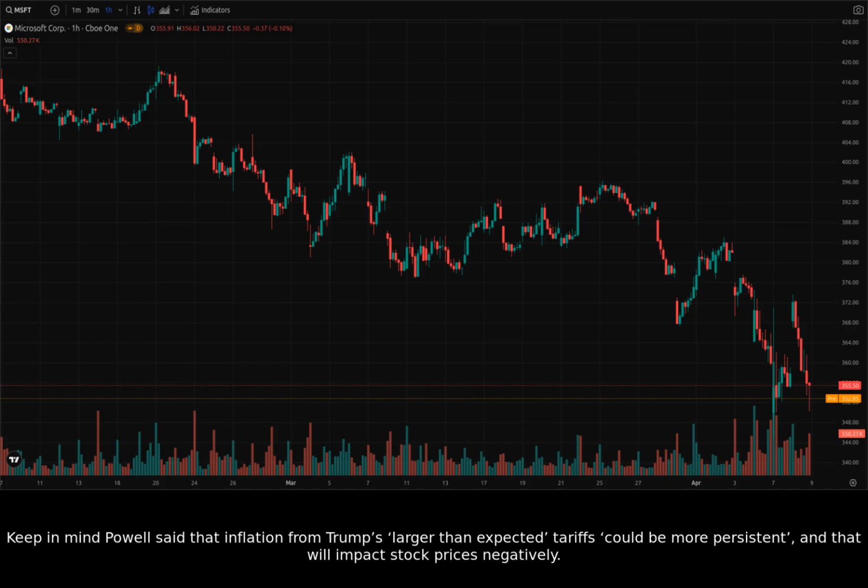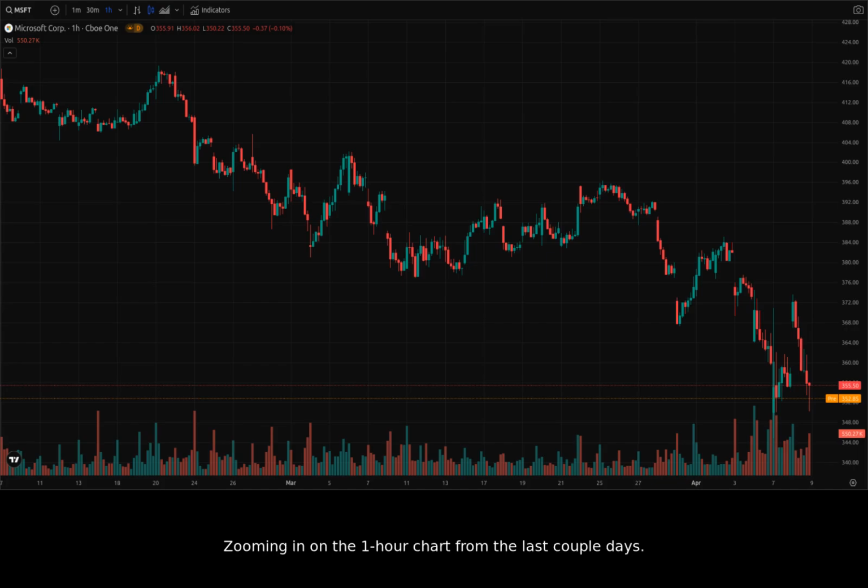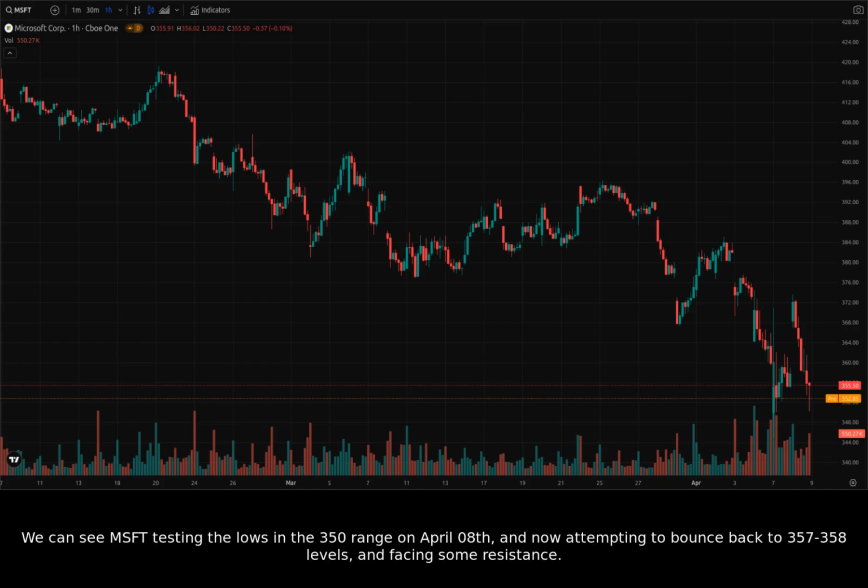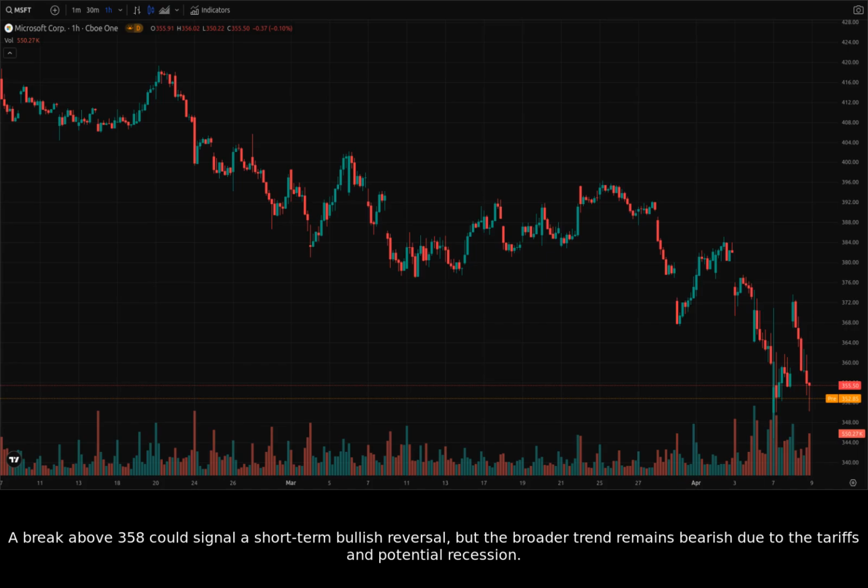prices negatively. Zooming in on the 1-hour chart from the last couple days, we can see Microsoft testing the lows in the 350 range on April 08th and now attempting to bounce back to 357 to 358 levels and facing some resistance. A break above 358 could signal a short-term bullish reversal, but the broader trend remains bearish due to the tariffs and potential recession.